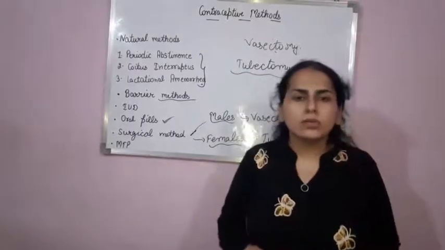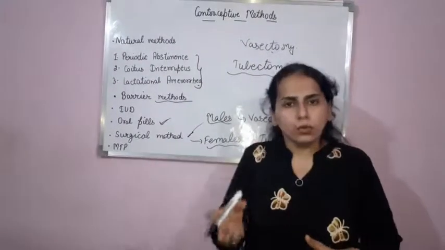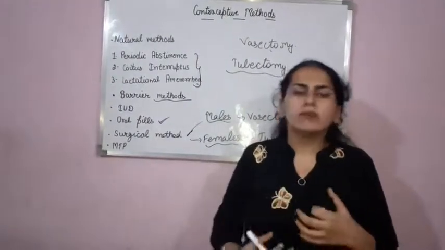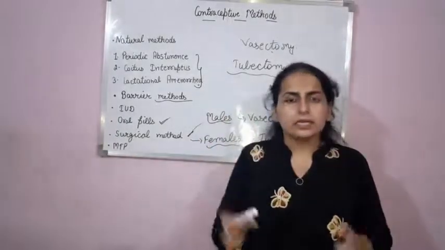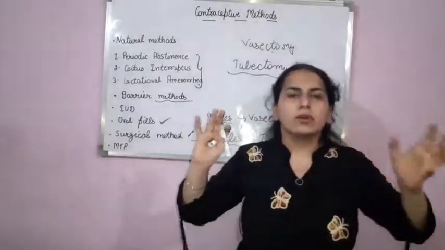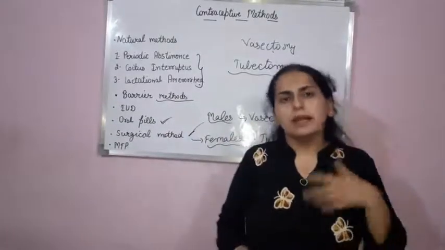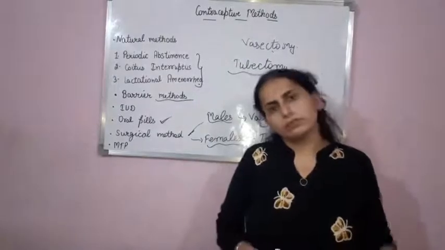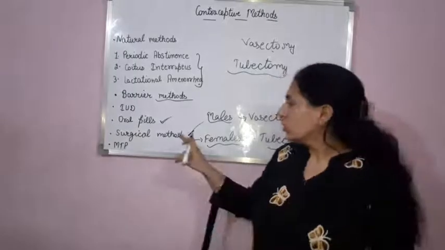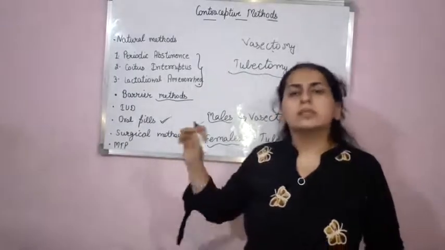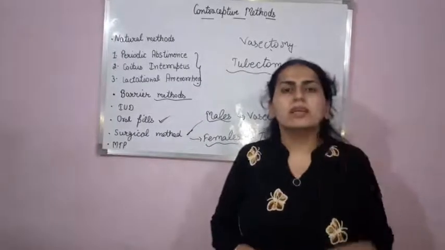In tubectomy also, the ovum will not be able to transport further, plus sperm will not be able to enter the fallopian tube. Hence, if there is blockage of the transport of sperm and ovum, they will not be able to meet, and if they will not be able to meet, then chances of conception will be zero. So this method is good, but there is one major problem: this method is generally irreversible.